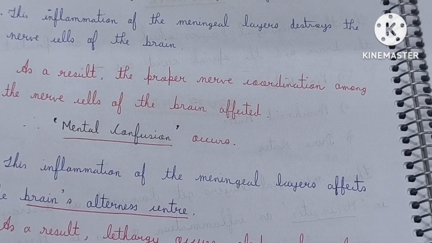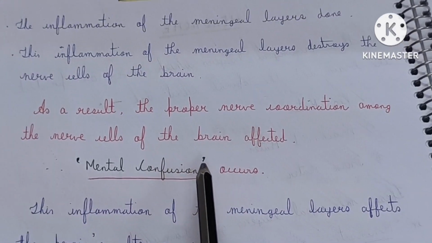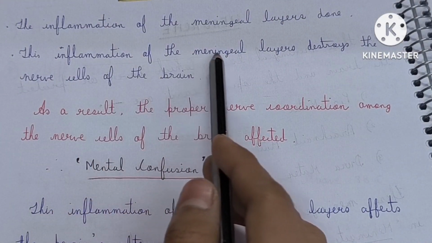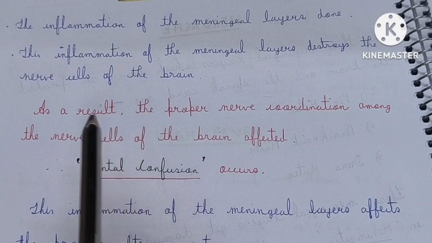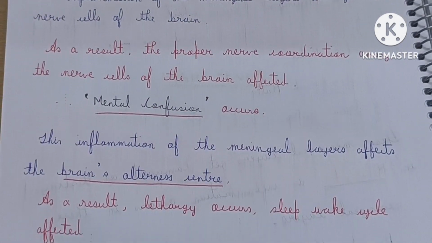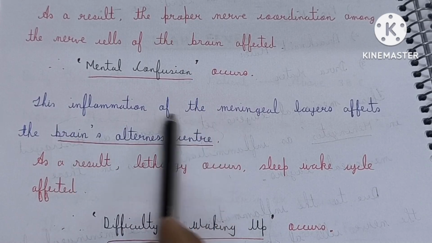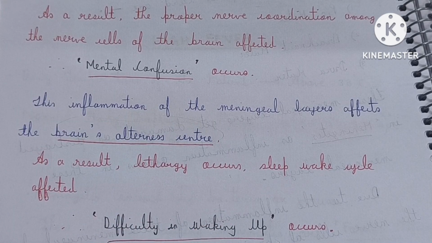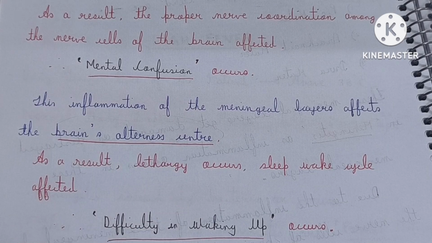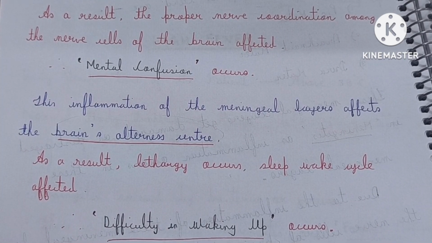So you can relate that headache and mental confusion occur due to the inflammation of the meningeal layers and the destruction of the brain nerve cells. And why does difficulty in waking up occur? Because the brain's alertness center is affected and damaged. So these are the reasons for mental confusion and difficulty in waking up.